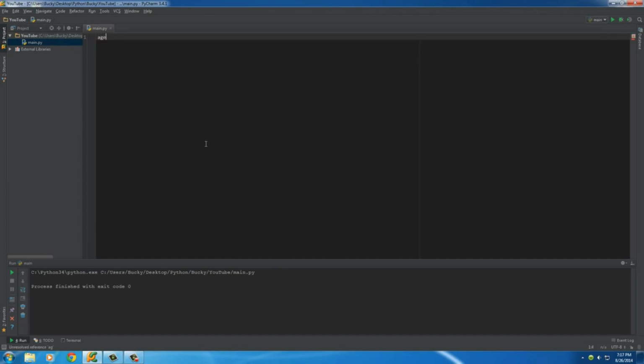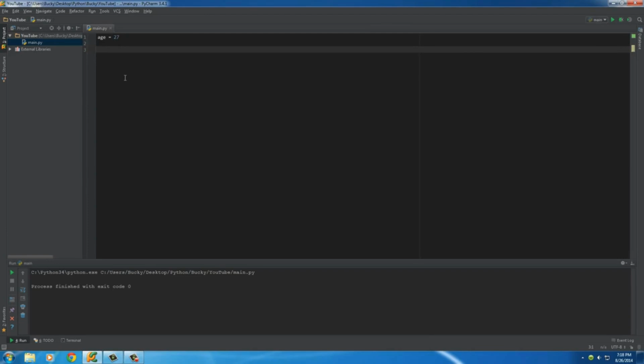Now, the cool thing is, since we have this IDE, we can make programs longer than just one line. And whenever we hit enter, of course, it doesn't just execute automatically. So say that we wanted to build a program that takes a user's age, and we'll say that we're like selling beer online or something, even though that's illegal. We'll do it anyways. So if the user's age is above 21, then we'll say you can buy beer. If not, then we'll say, okay, you're not allowed to buy beer because you have to be 21.